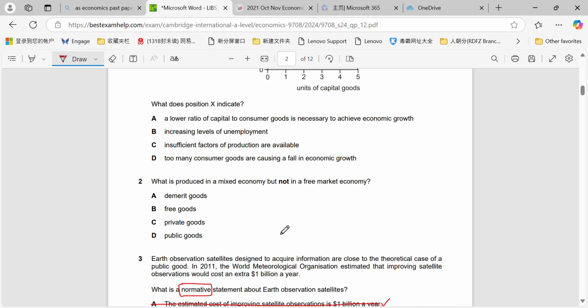Okay, and what is produced in a mixed economy but not in a free market economy? Very simple, public goods. Demerit goods would be. Free goods would not be produced anyway, but they have no opportunity cost or factors of production involved, and private goods would be. Public goods, non-excludable and non-rivalrous, and hence the reason why they're not provided in a free market economy, because the private companies in these free market economies cannot obtain any profit from them because of their non-excludable and non-rivalrous nature, which makes them not want to produce them.